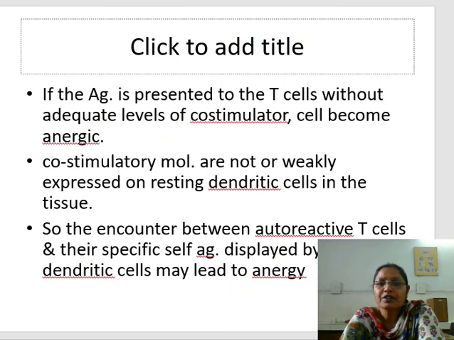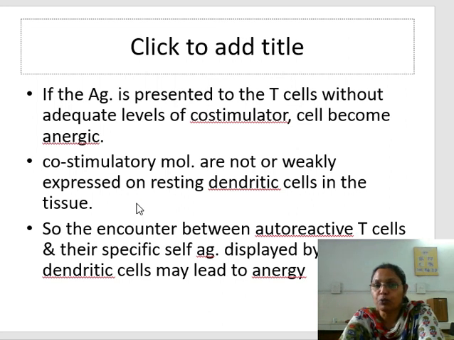If antigen is presented to the T cells without an adequate level of the co-stimulator, this CD28 co-stimulator, the cell becomes anergic. It will be non-responsive or unresponsive. These co-stimulatory molecules are not or weakly expressed on the resting dendritic cells in the tissue.